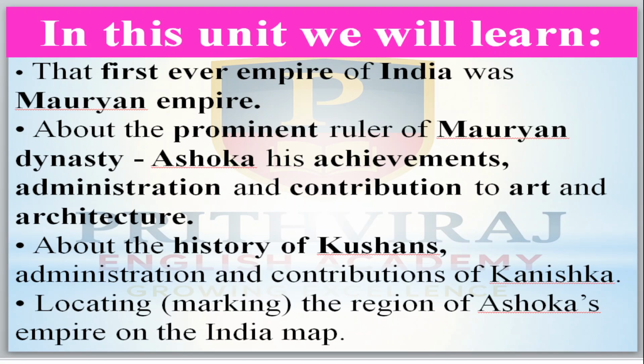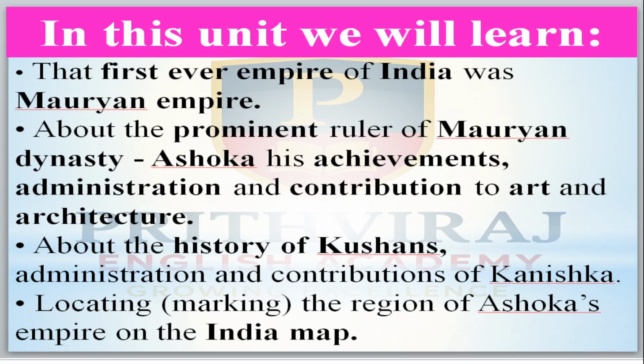In the Kushanas, the famous king is Kanishka, right? Next, we are able to locate and mark the regions of Ashoka's empire on the India map, and even mark places on the India map.